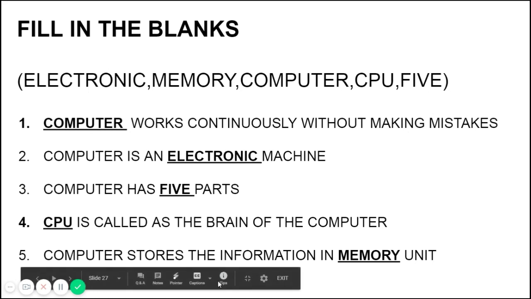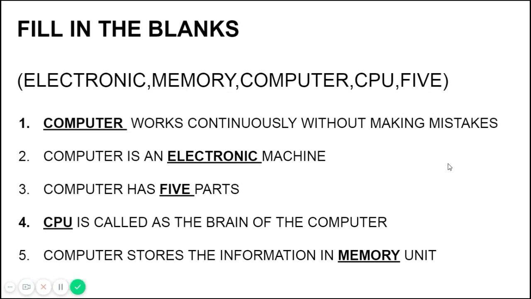Computer stores the information in the memory unit. Computer stores all the input and output information, all the questions we ask and all the answers the computer gives, all stored here in the memory unit. So that's all, these five fill-ups are there. Options will be given. You have to select the right option. Read the questions again and again, so that you will be able to understand the meaning of the question. Then you can select the right answer.